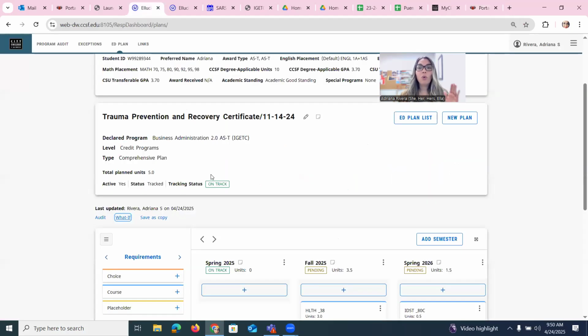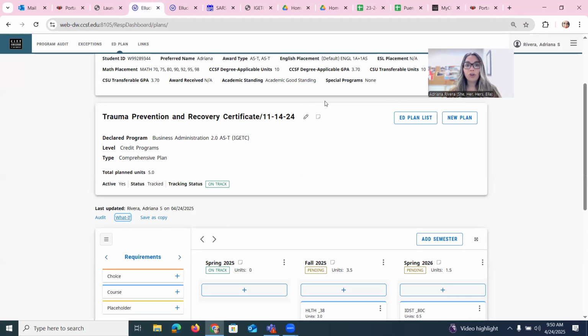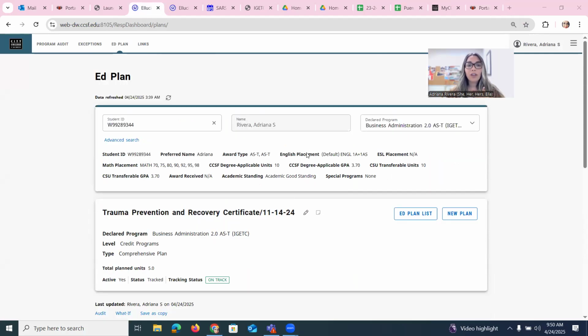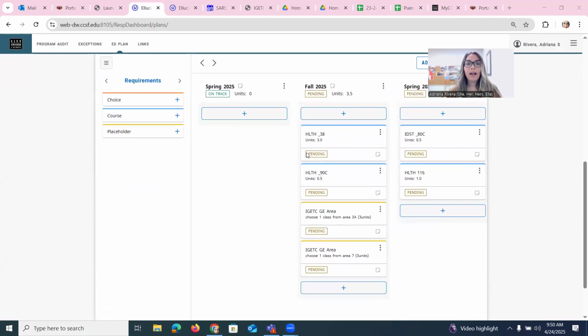I am showing you a copy of an educational plan that I created for myself, just so you can see. In this educational plan for fall 2025, there are some classes that I have on the ed plan. And then there are also some areas for general education that, let's say, the counselor told you to complete. So it's important for you to know how to navigate the schedule and also know what this means.